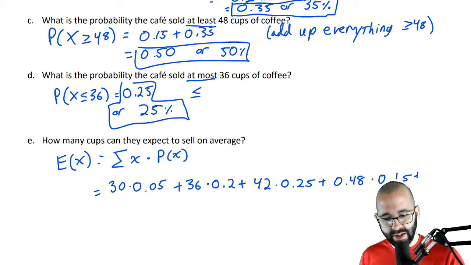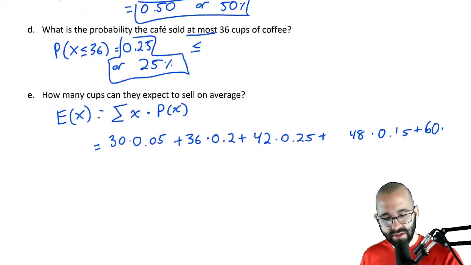And there shouldn't be a 0 here. I'm losing my mind, talking at the same time as writing. Plus 60. 60 has a probability of 35%.